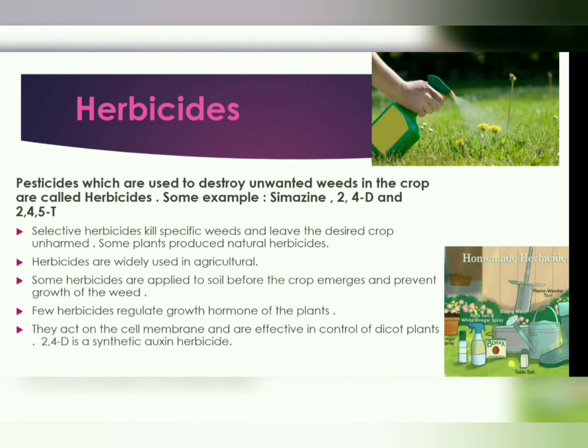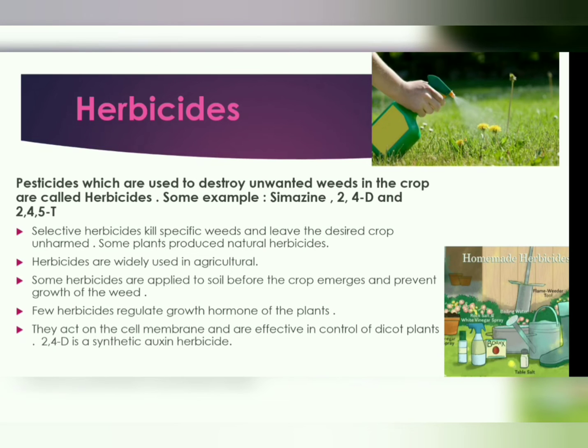Now, second one is herbicide. Pesticides which are used to destroy unwanted weeds in the crop are called herbicide. Some examples: simazine, 2,4-D and 2,4,5-T. Selective herbicides kill specific weeds and leave the desired crop unharmed. Some plants produce natural herbicide. Herbicides are widely used in agriculture.